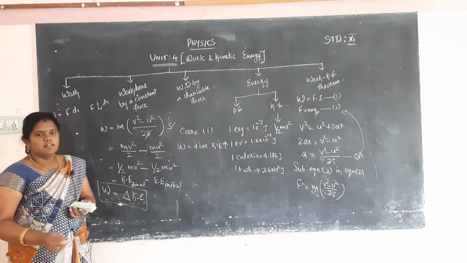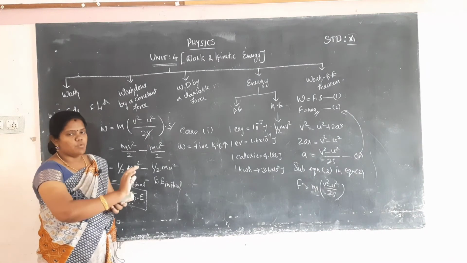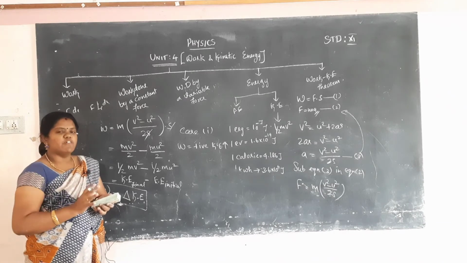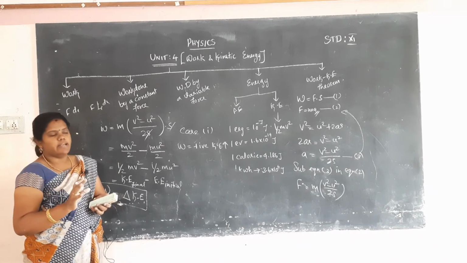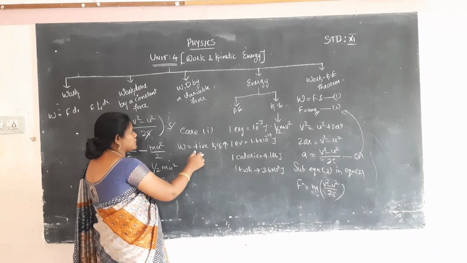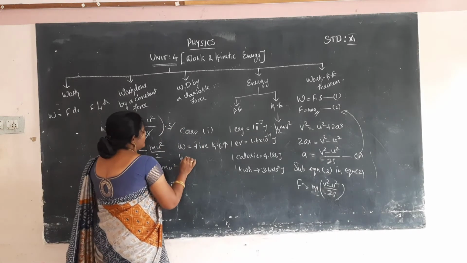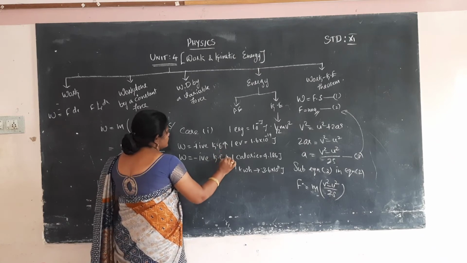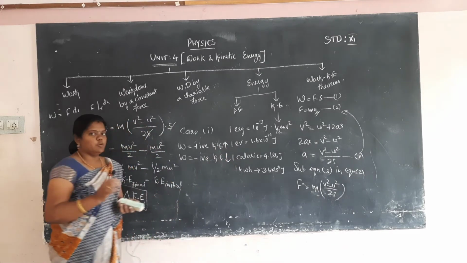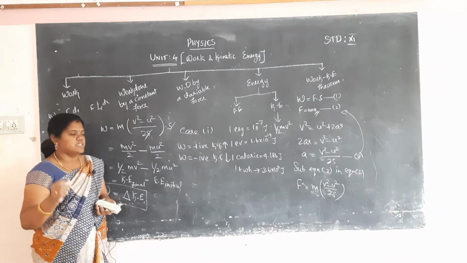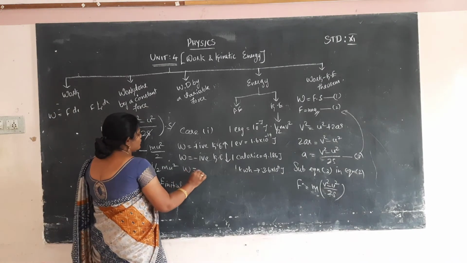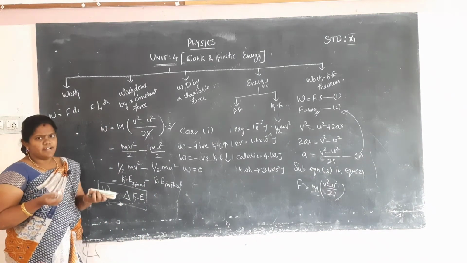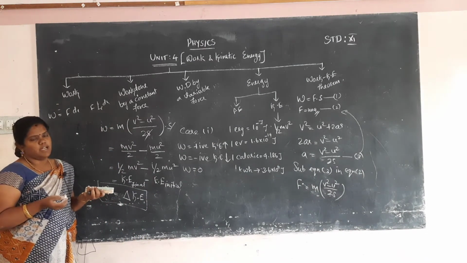What's the meaning? Work applied positive, motion happens, the particle will definitely move having some kinetic energy. So work done positive, kinetic energy increases. Work done negative, kinetic energy decreases. Suppose work done is 0, then kinetic energy is also 0, or kinetic energy remains constant.